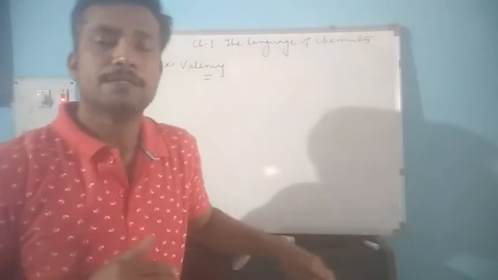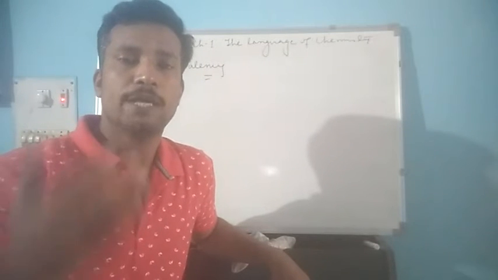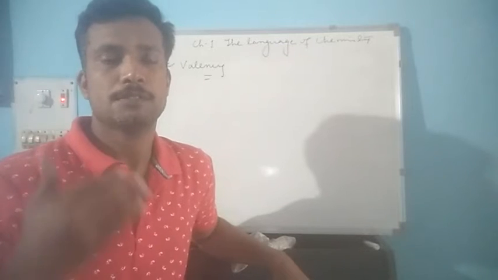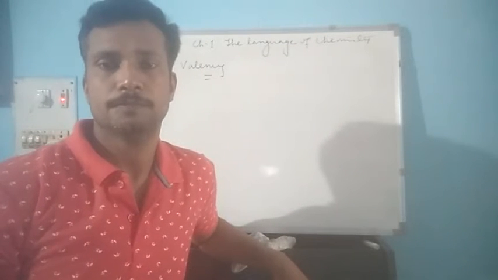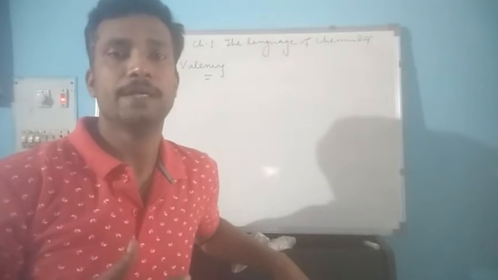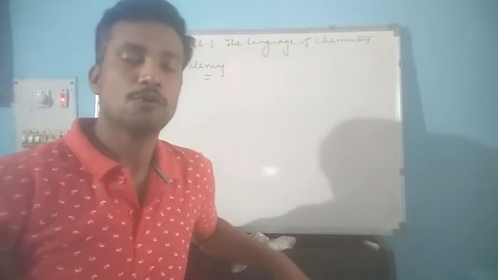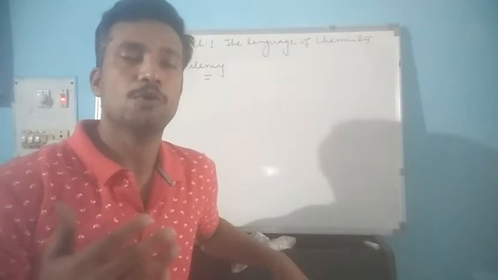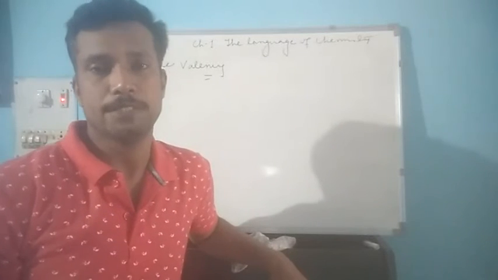There are certain elements that lose electrons more than the valence electrons they have. That is, certain elements can lose electrons from the penultimate shell also, and such elements are said to be exhibiting more than one type of valency, and this is called variable valency. So certain elements can exhibit more than one valency, called variable valency.